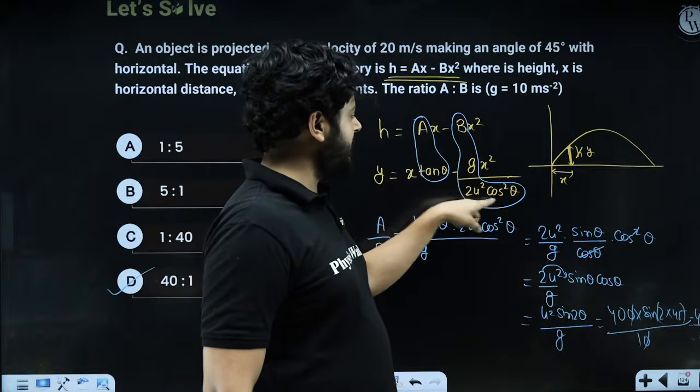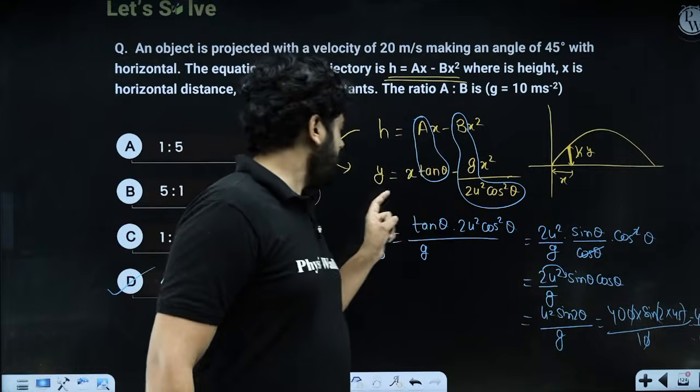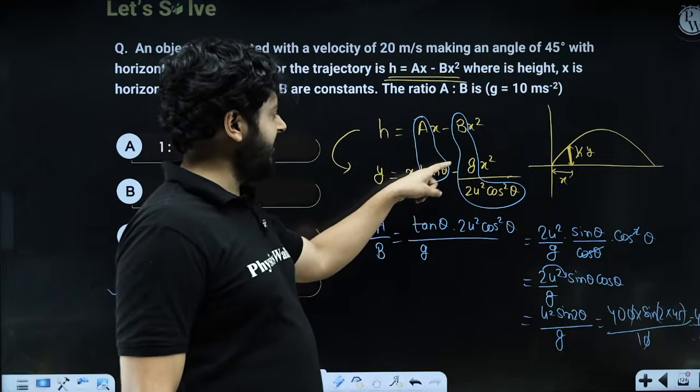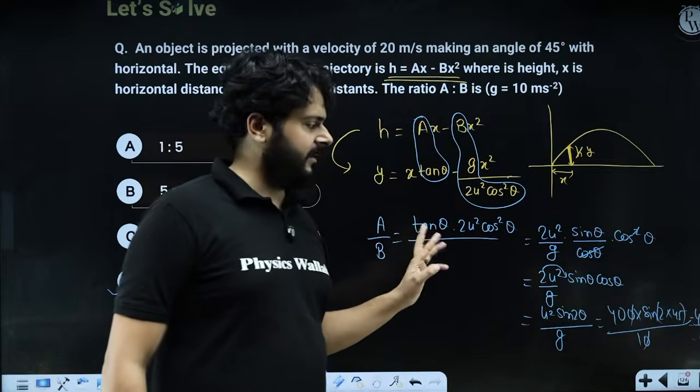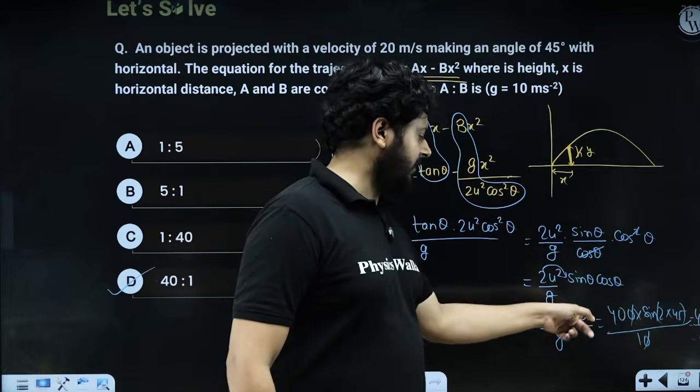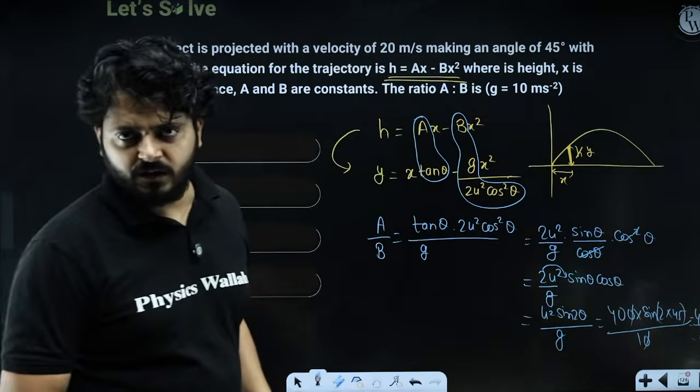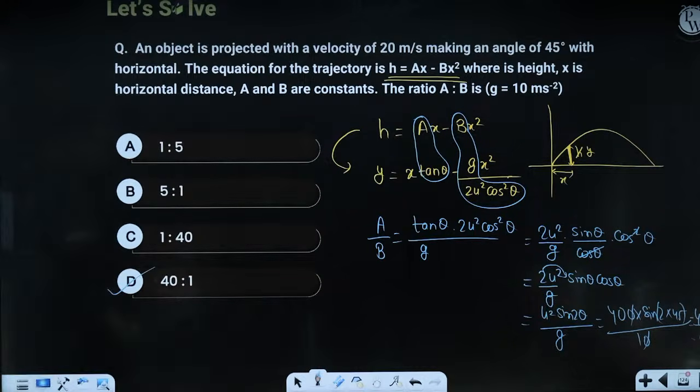Coefficient of x square is this, so this is b over here. A upon b can be written as tan theta upon this whole thing. So g and this thing will go up in the numerator, right? We have further solved it and we got this expression. We put the value and we got the answer 40, right? So 40:1 is the answer.